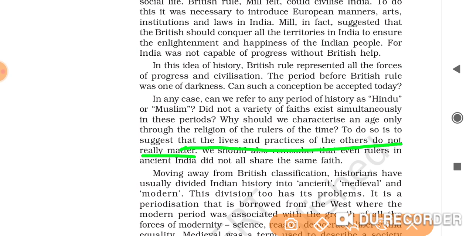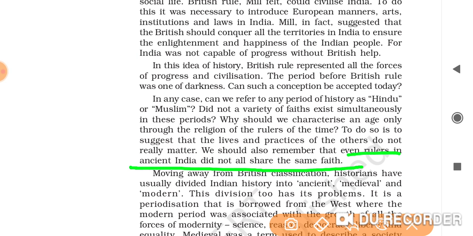Then third, you will write that we should also remember that even the rulers in ancient India did not share the same faith. Even rulers did not have the same religion. So these will be your 3 points. In the first, you will explain that no one particular period can be referred to as Hindu or Muslim because there were a variety of faiths.